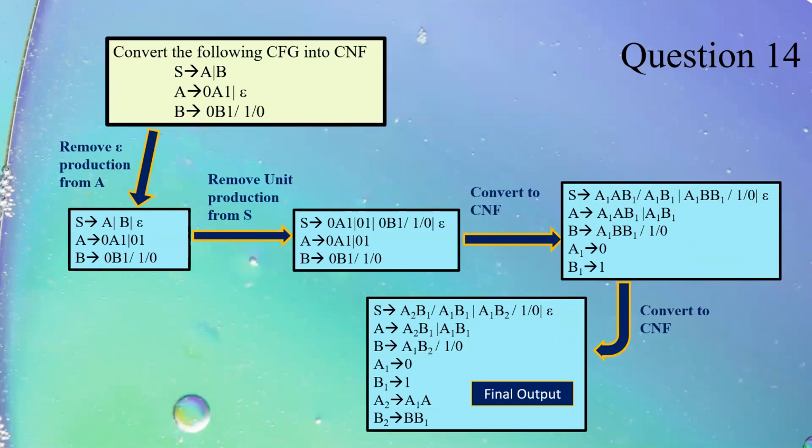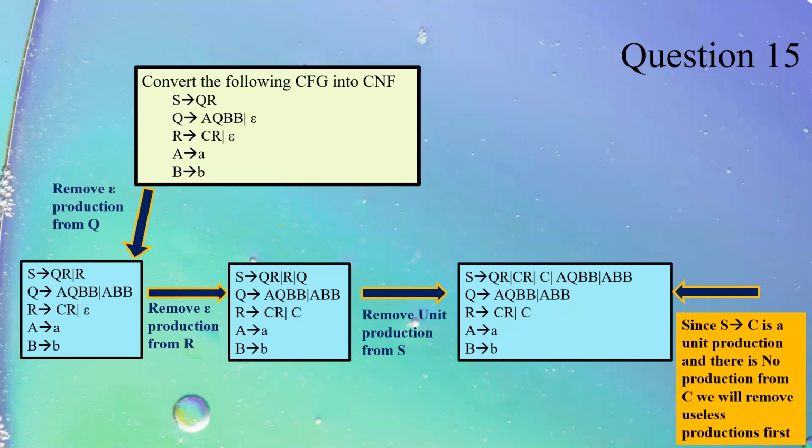Then we have 2 more questions. The pattern remains the same. First remove epsilon. If there is unit, remove unit. If there is useless, remove useless, and then convert it into Chomsky normal form. I would request you, please go through all these slides thoroughly.